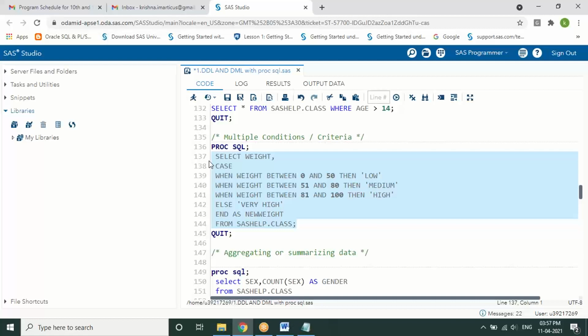So instead, an alternative way of writing this is using select when or select case operators. We can say case condition. So select weight case, when weight between a condition, then so and so on, else an alternative value, as new weight. That is nothing but I wanted to create a new column called new weight and store all these values based on the condition. Instead of writing if then, here we are writing it as select when. That's it. There is not much change. So this is the syntax accepted in the SQL part.